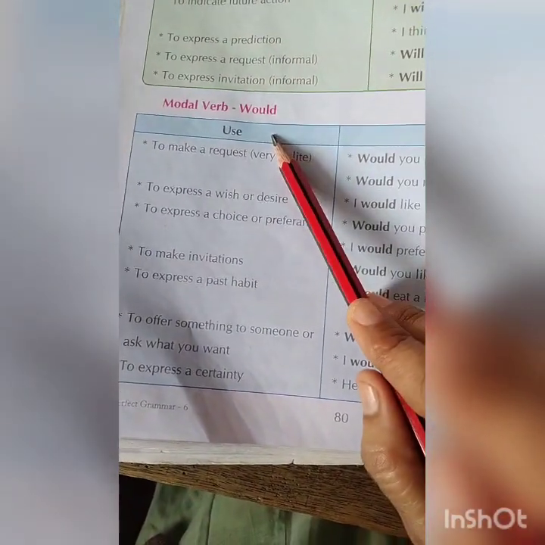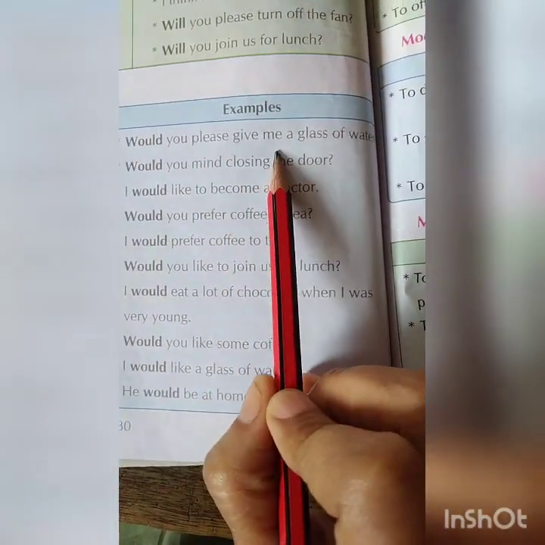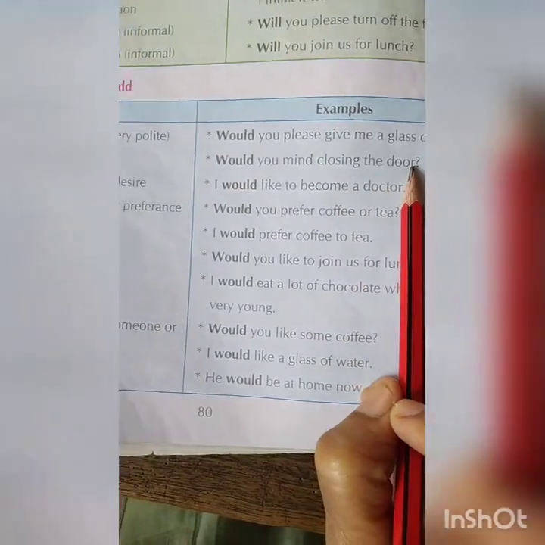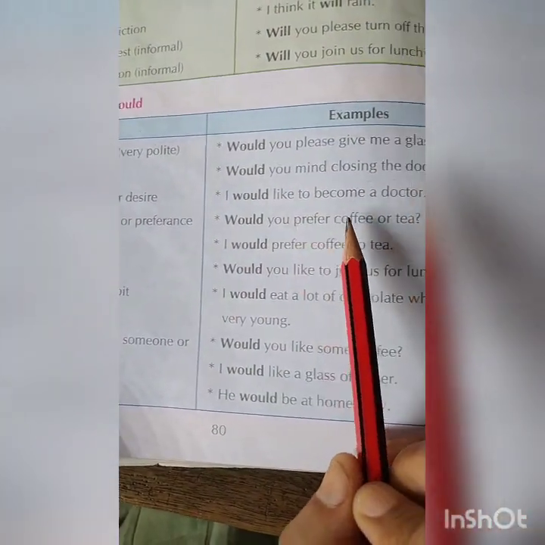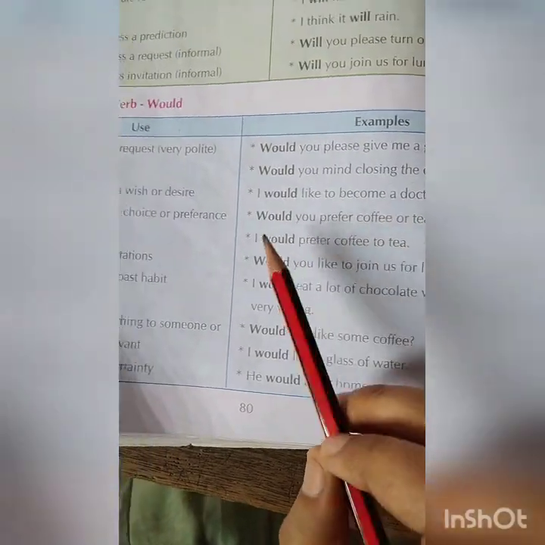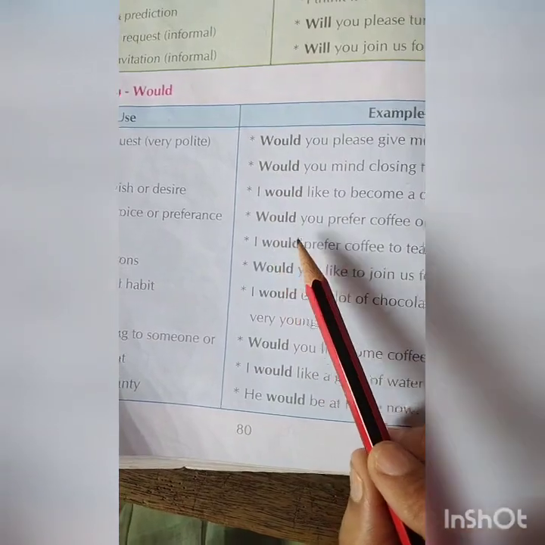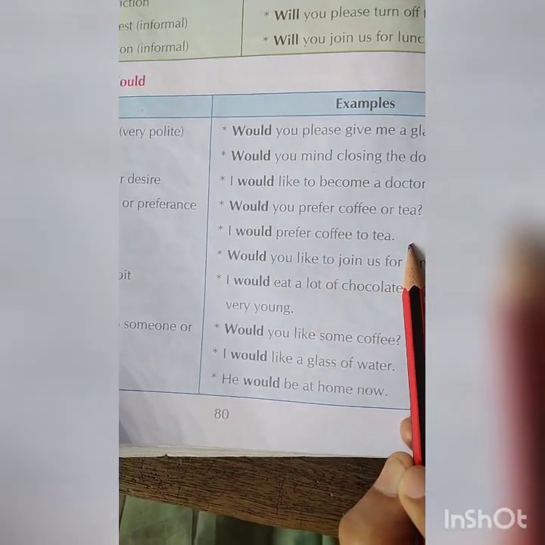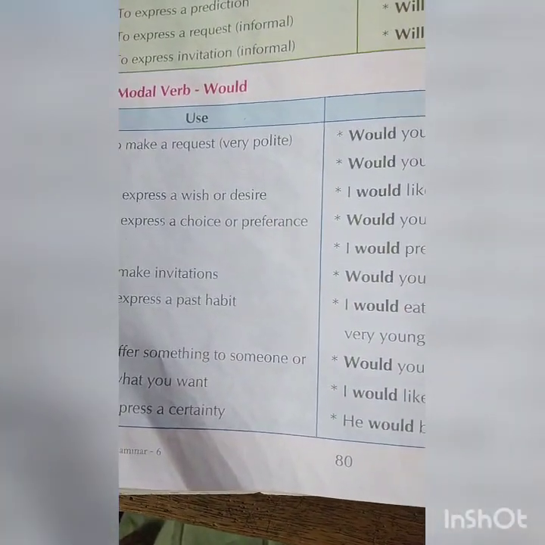Next modal verb is would. To make a request: Would you please give me a glass of water? Would you mind closing the door? To express a wish or a desire: I would like to become a doctor. To express a choice or preference: Would you prefer a coffee or a tea? I would prefer coffee to tea. Express preference and choice.